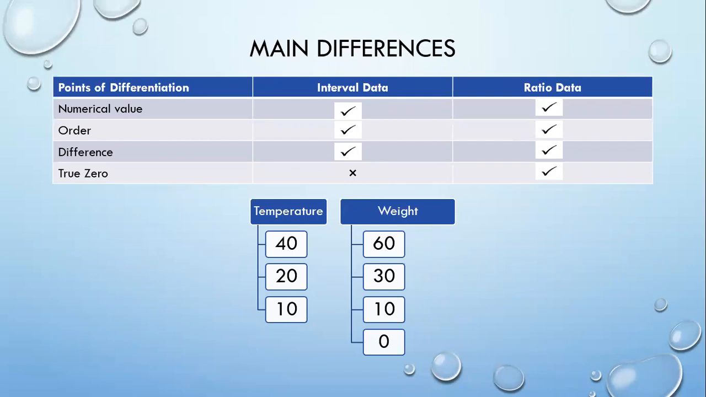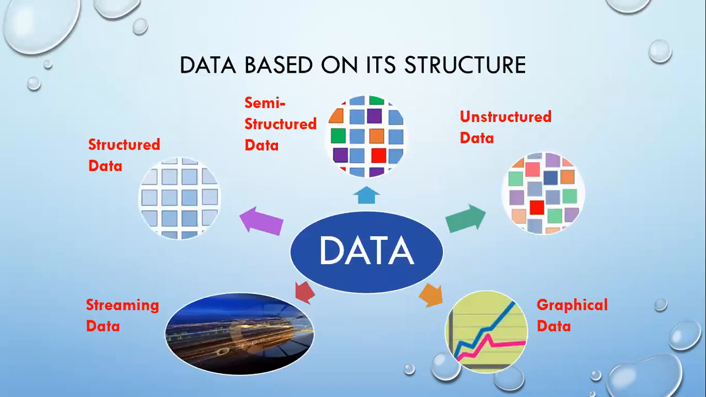Similarly, interval and ratio data have only one point of differentiation, which is the true zero value. In this example, a weight of 0 indicates the absence of a person, whereas a temperature of 0 degrees Celsius does not denote the absence of temperature. Further, data has been categorized based on structure, that is structured data, semi-structured data, unstructured data, graphical data, and streaming data.